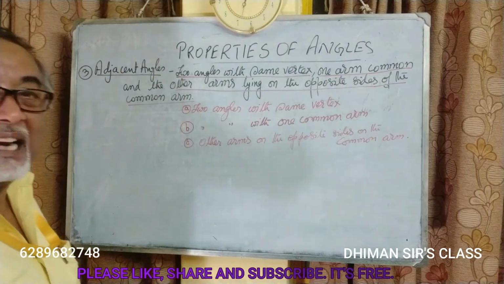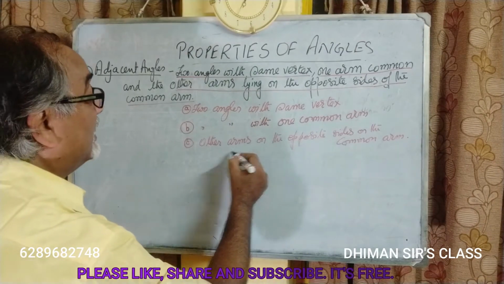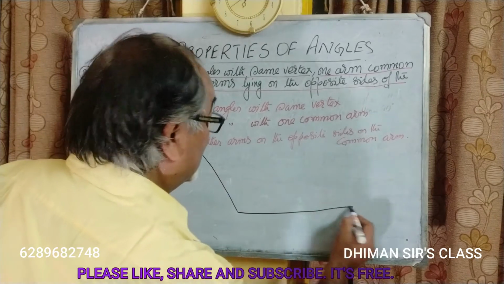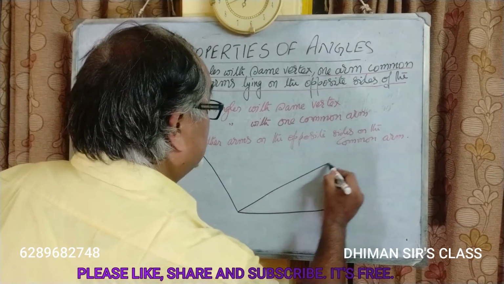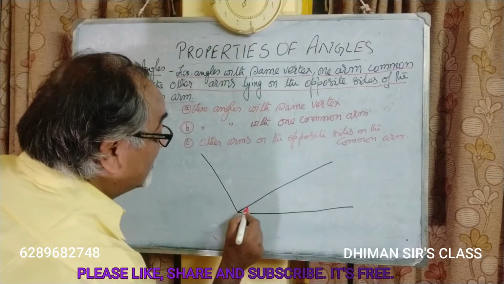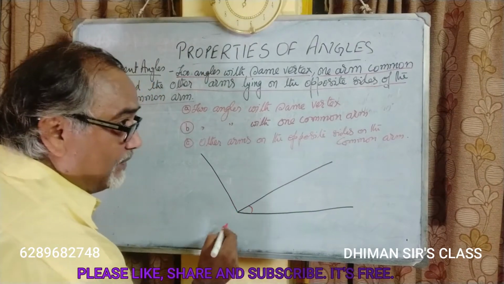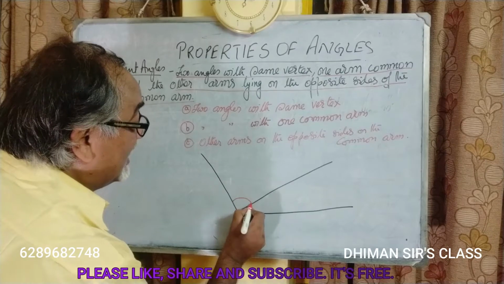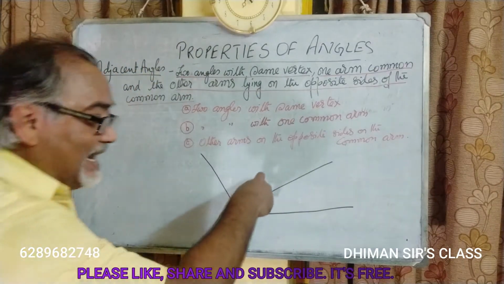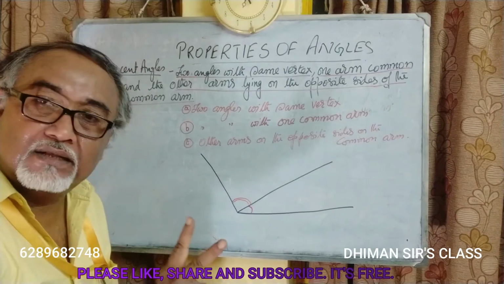With the help of the diagram, I will explain to you. This is one angle, and this is another angle. That means there are two angles.